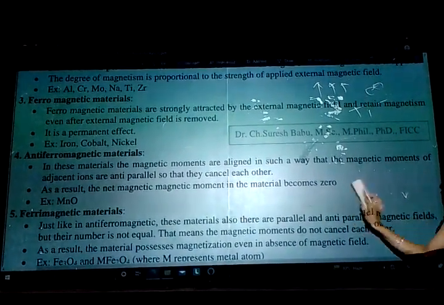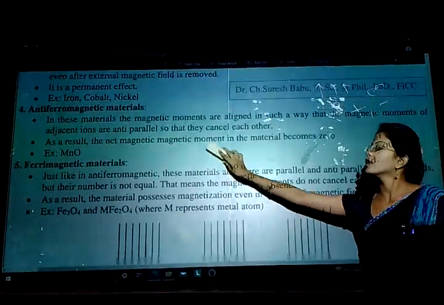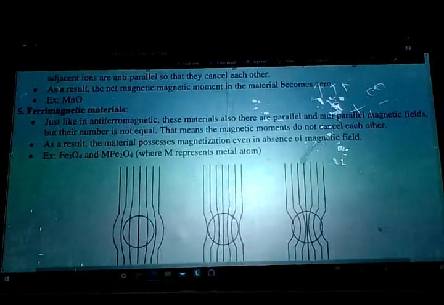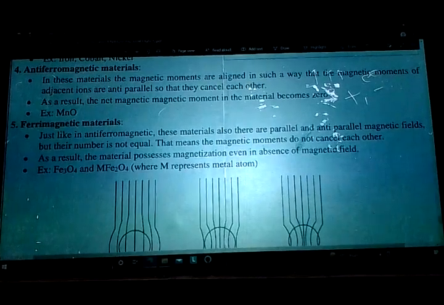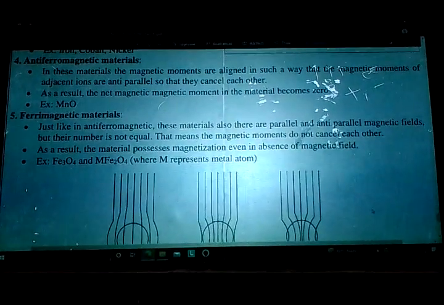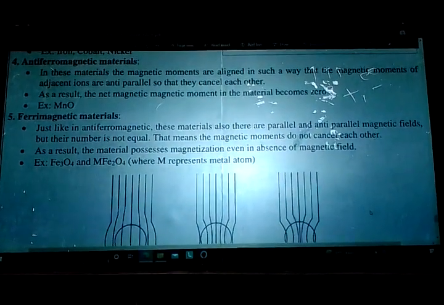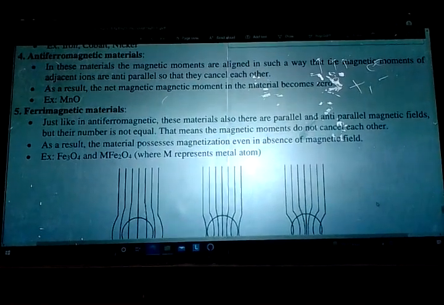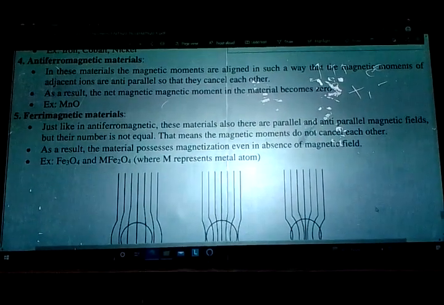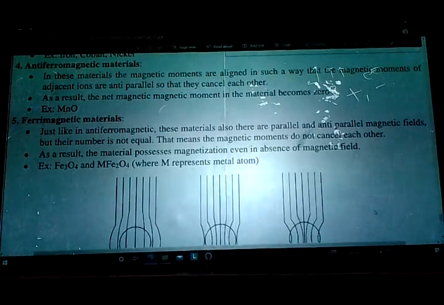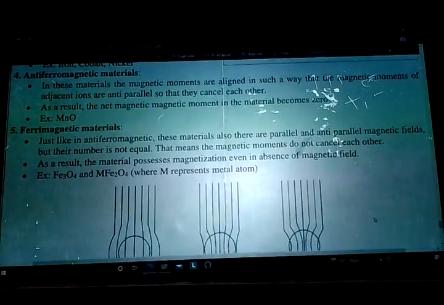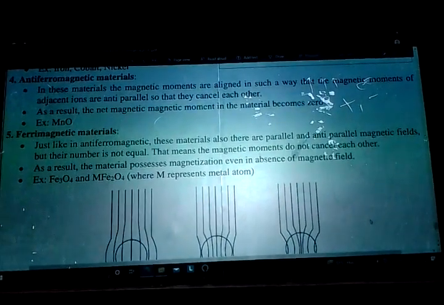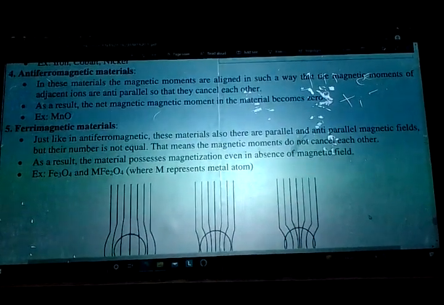And finally we have ferrimagnetic materials. Just like anti-ferromagnetic, the materials here are parallel and anti-parallel. That means they are a combination of ferromagnetism and anti-ferromagnetism. What does the ferro show? Attraction, and it is parallel.